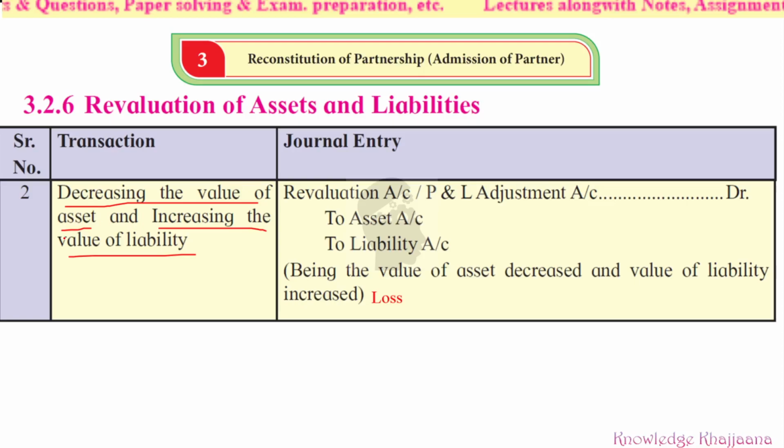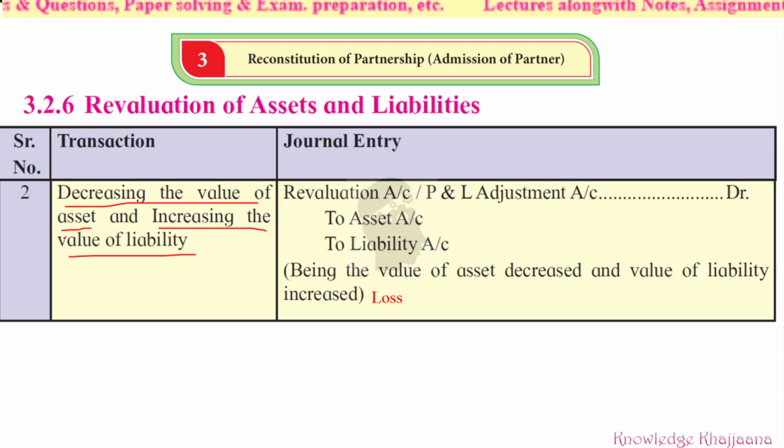So in this case, what will happen with the profit and loss or revaluation account, as it is a nominal account? As per the rule of nominal account, revaluation account or profit and loss account is debited because it is a loss. Debited with what amount? Whatever was the depreciation amount in the assets, to asset account and to liability account. With whatever amount the value of the asset has decreased, that amount we will credit over here.